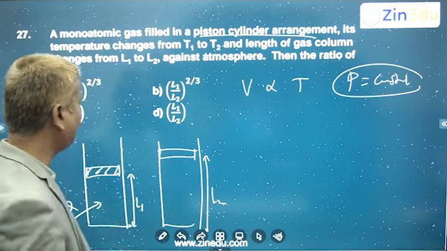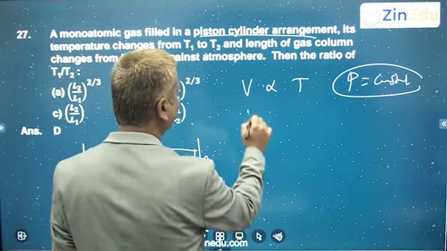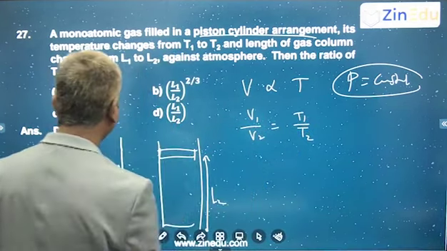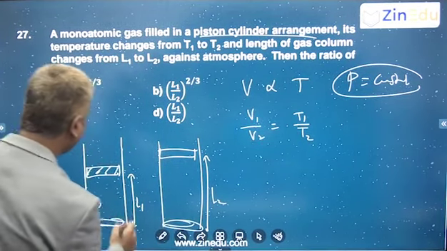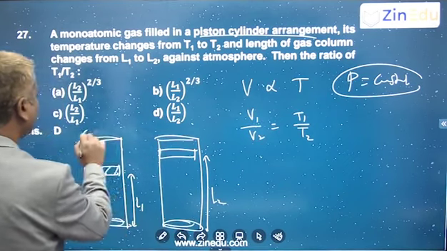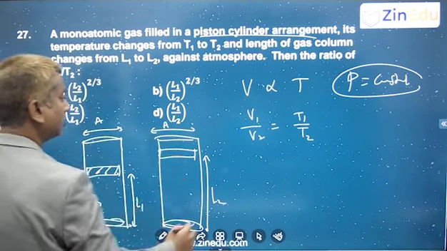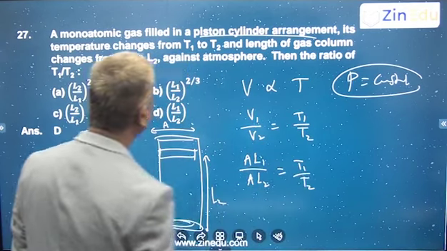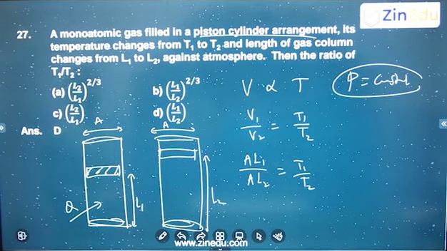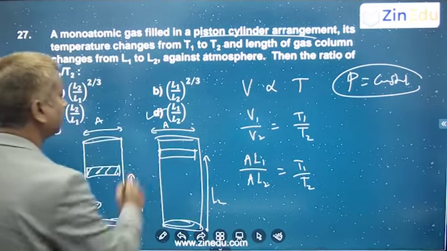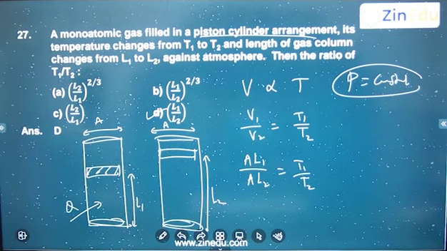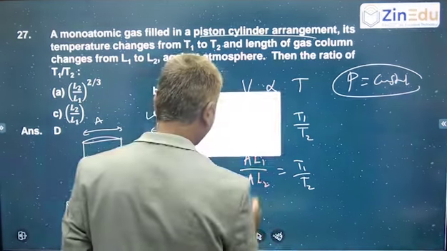So volume is equal to area into length. Okay. So V1 by V2 is equal to T1 upon T2. V1, with the cross sectional area of the piston, you can take it as A. So V1 is A L1 by A L2, equal to T1 upon T2. They are asking T1 by T2, which is equal to L1 by L2. Alright, T1 by T2 will be equal to L1 by L2. Right? That is question number 27. Next.